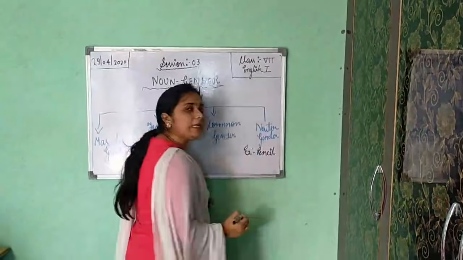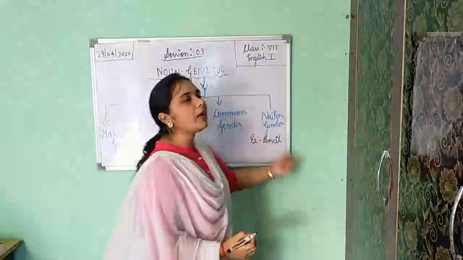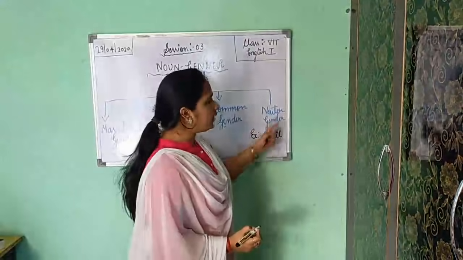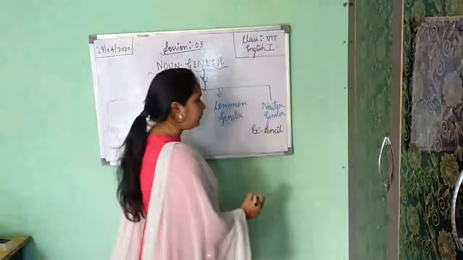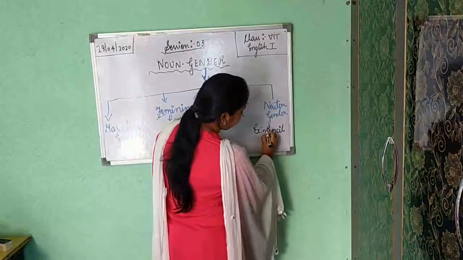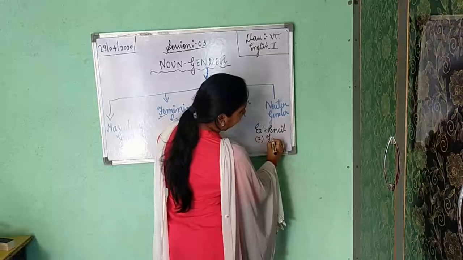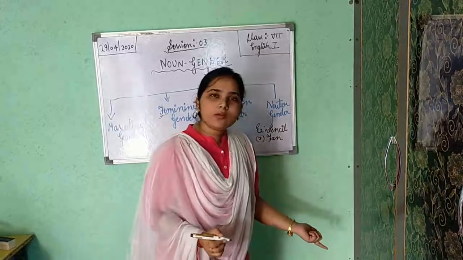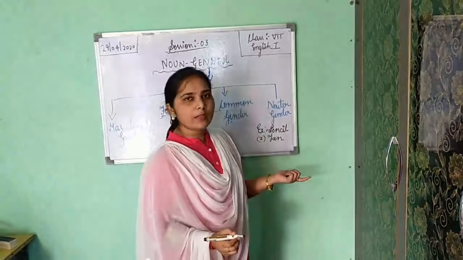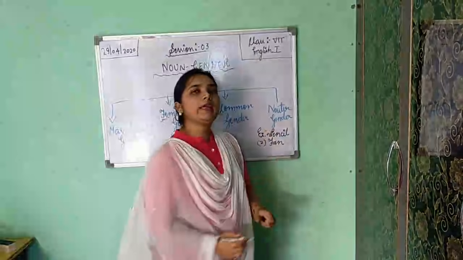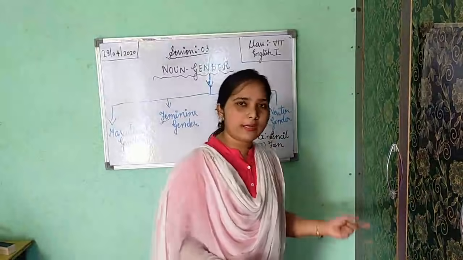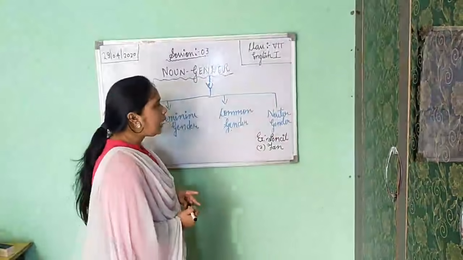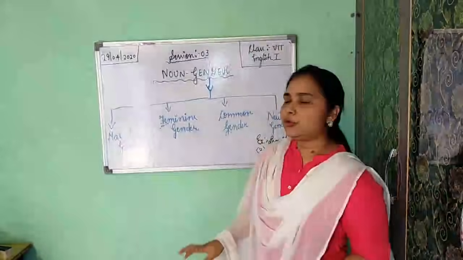Pencil is not a living thing. Pencil is a non-living thing. So pencil is your neuter gender. Okay. Next, fan. Fan is also your neuter gender. Is also a non-living thing. So if you are getting any non-living thing, so that is your neuter gender only. I think this part is clear to you.